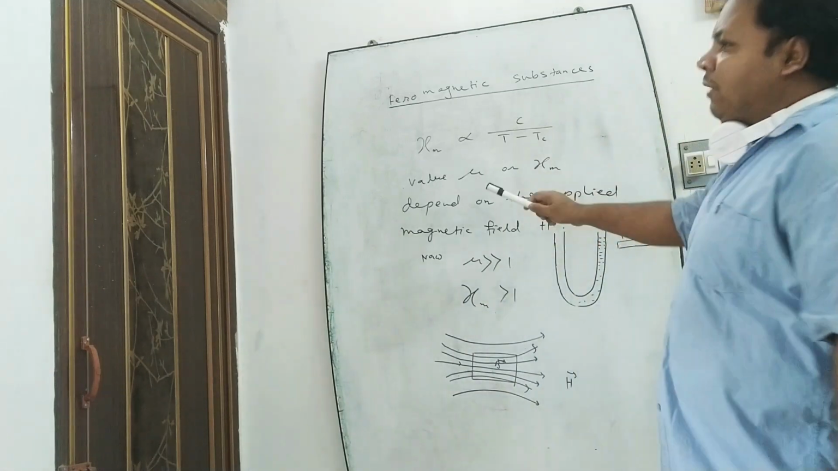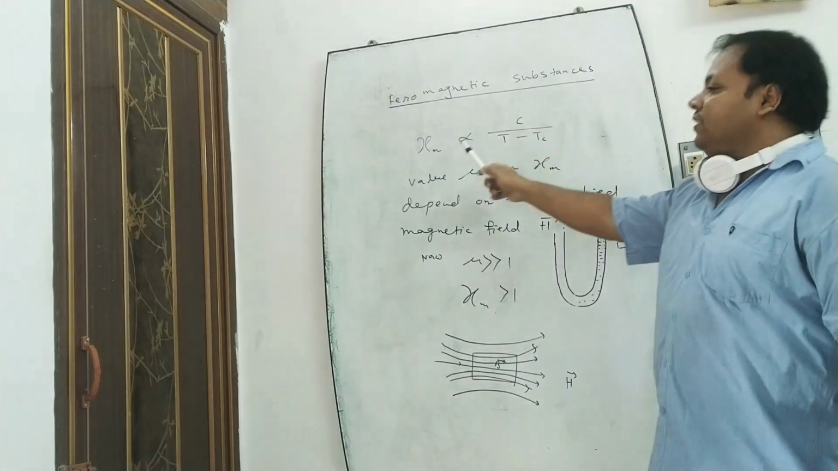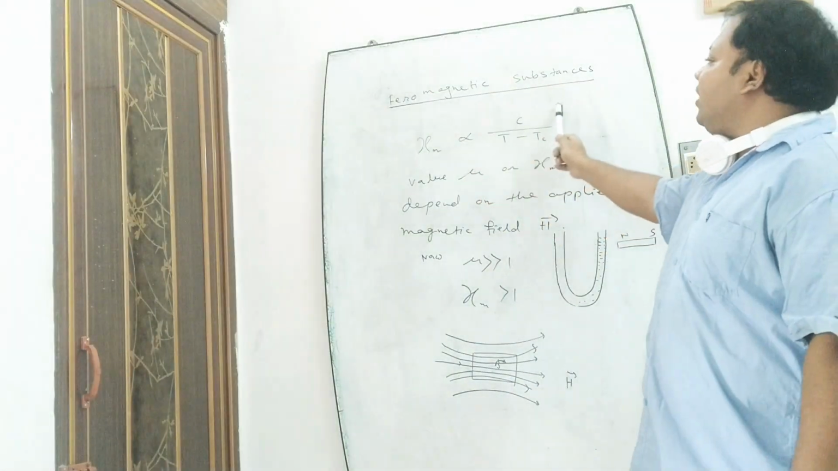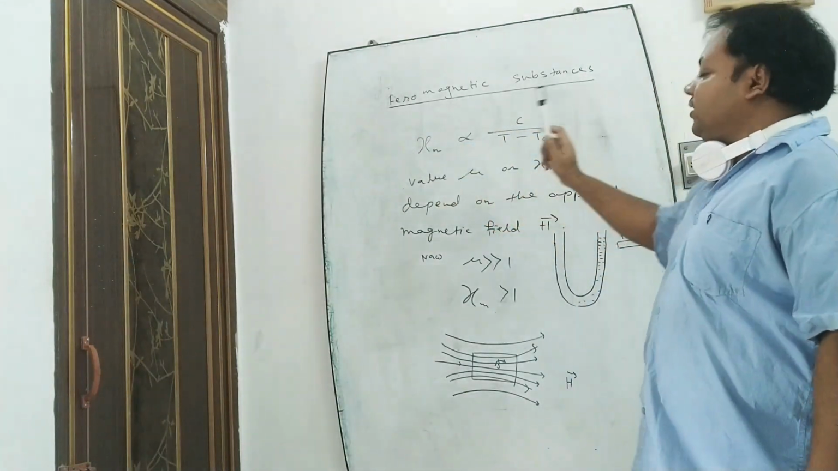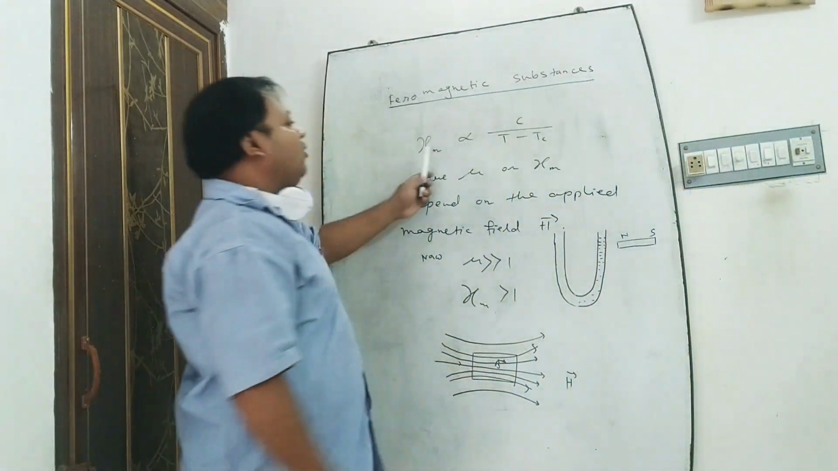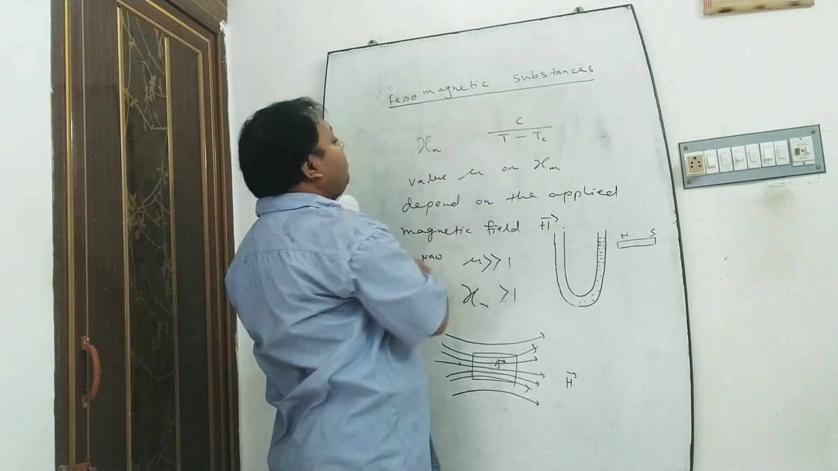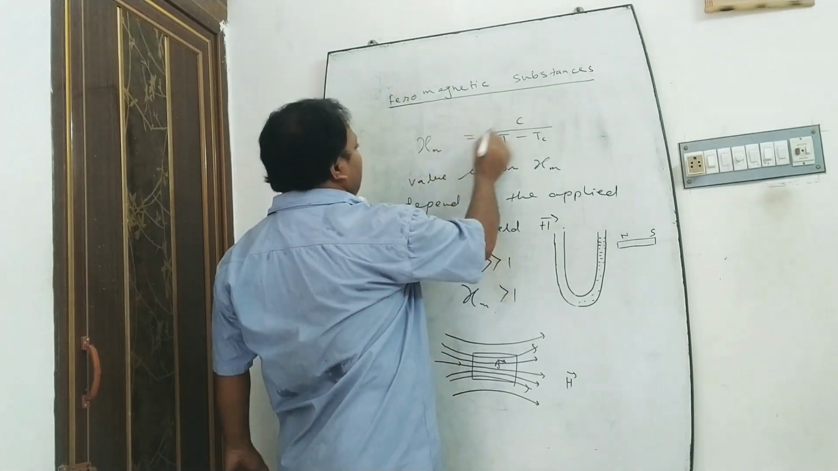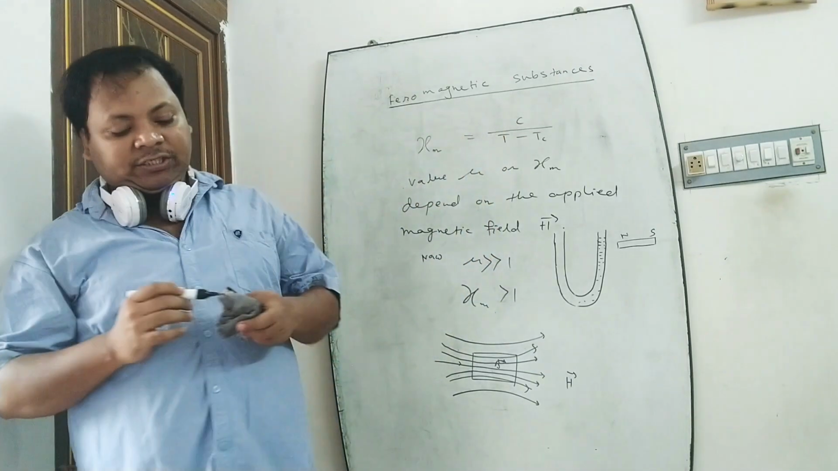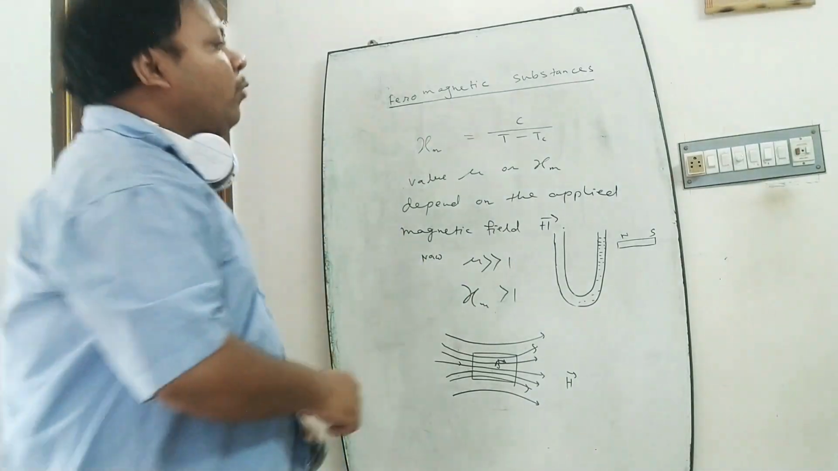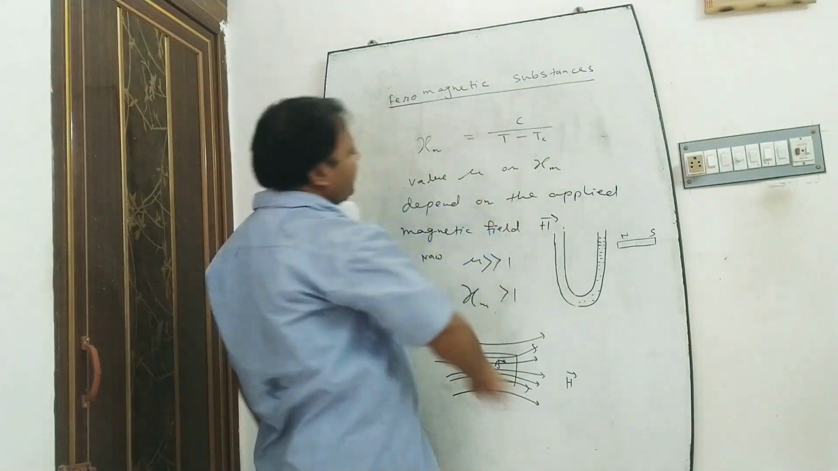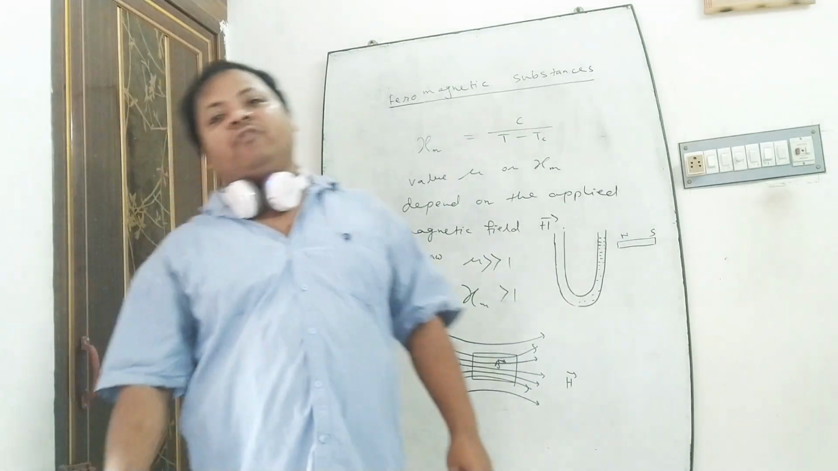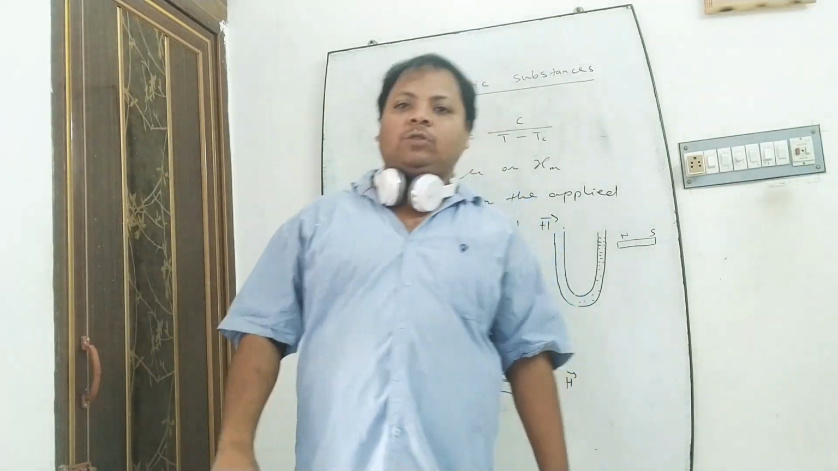The magnetic susceptibility Xm is related to the temperature by this relation: Xm is equal to C by T minus Tc, where C is a constant, Tc is known as the Curie point of the substance, and T is the temperature of the ferromagnetic substance.